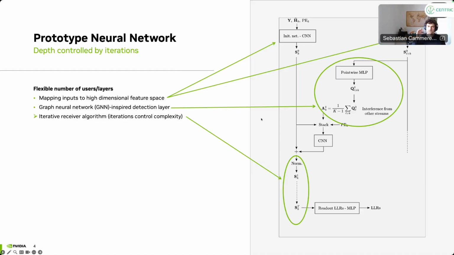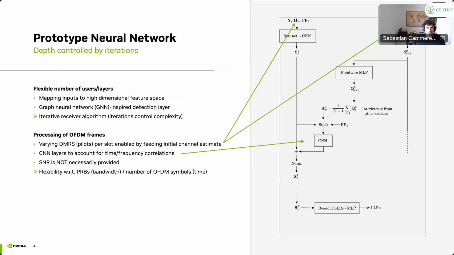We have then an iterative type of network that essentially defines the depth of the network. So we can add more or less layers that allows us to control the complexity. We'll see that also later, which is very important because depending on your hardware platform and compute capabilities, you can then match the number of iterations such that you can run it in real time, whatever is your real-time constraint on your platform.